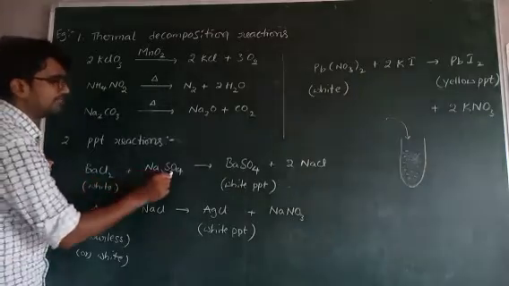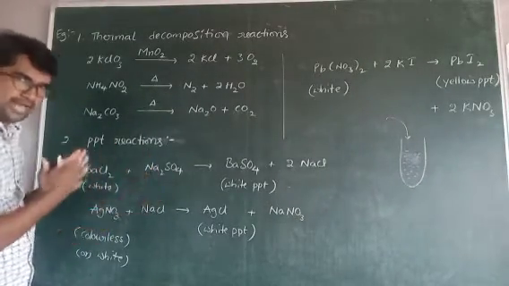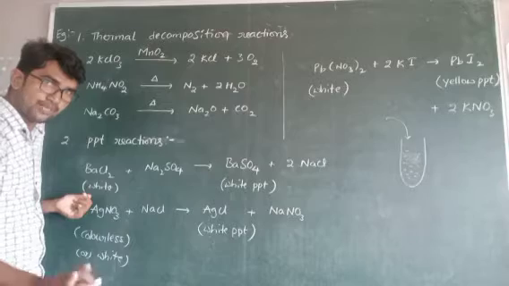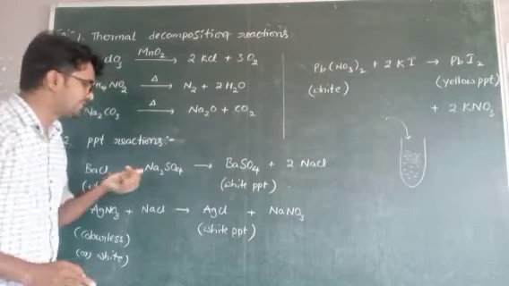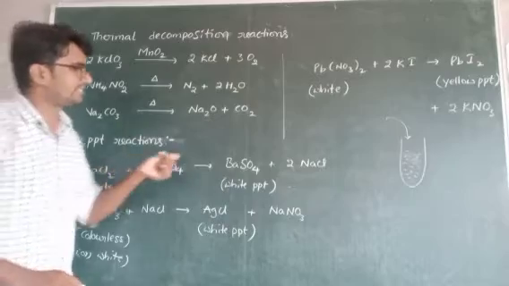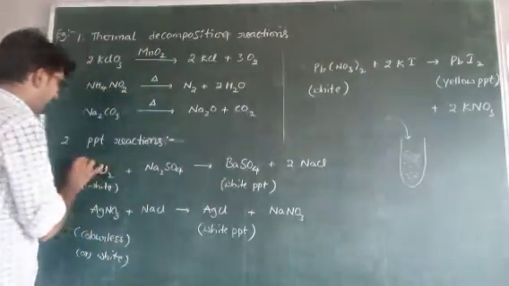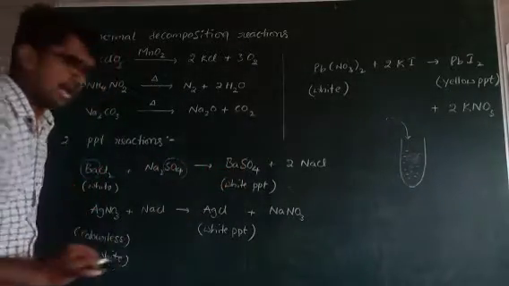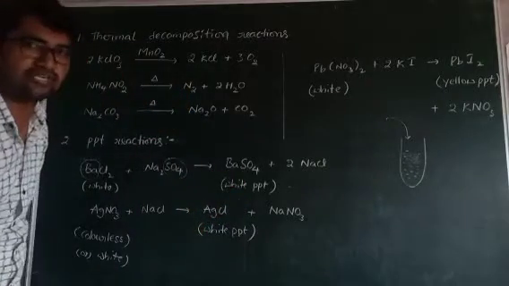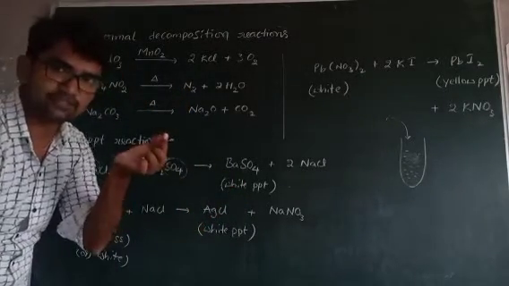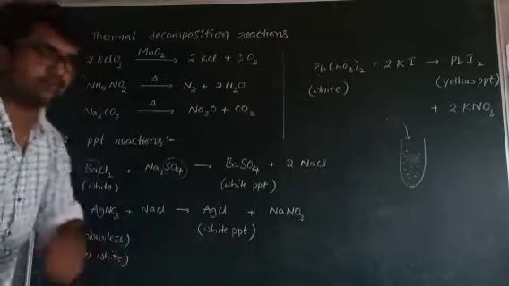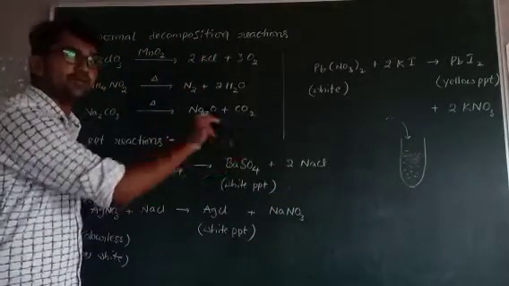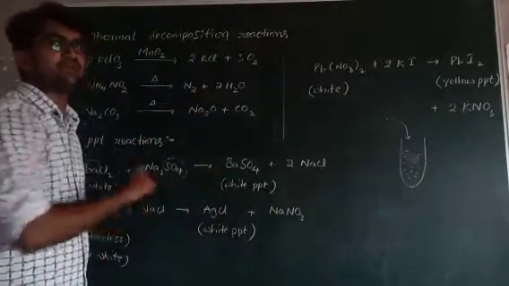Actually, BaCl2 and Na2SO4: BaCl2 is white in color, but there is no precipitation. But if BaCl2 reacts with Na2SO4, the Ba and SO4 combine together to form BaSO4, a white precipitate. Means we observe small white pieces that settle at the bottom of the test tube. And NaCl is formed, but NaCl is soluble, present in the solution, and not settled at the bottom of the test tube.